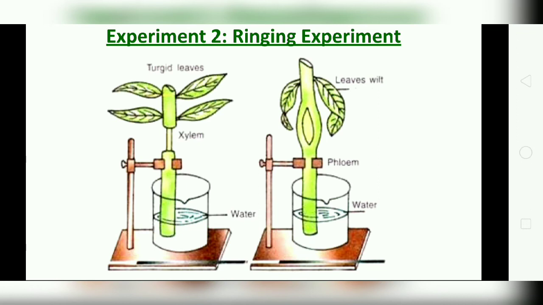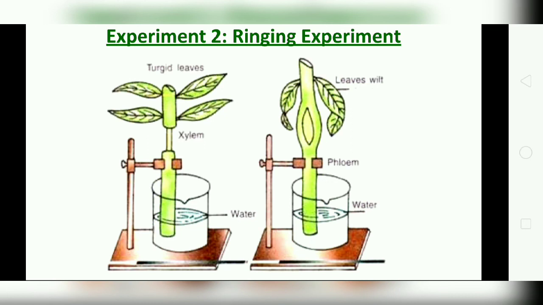In the other plant the middle portion, the woody elements, is removed. In one plant the bark is removed, whereas in the other plant the vascular bundles have been removed.